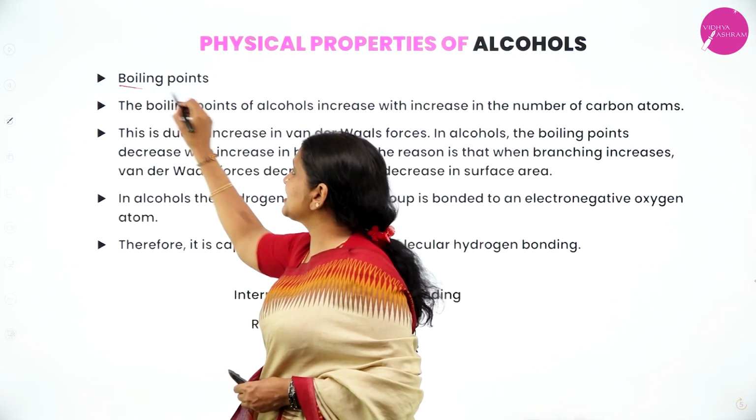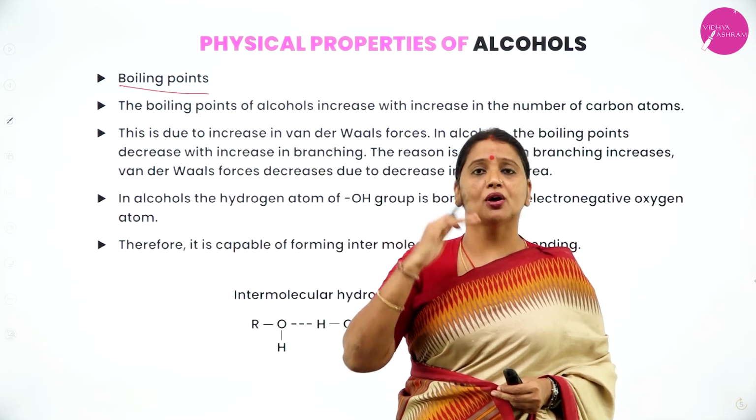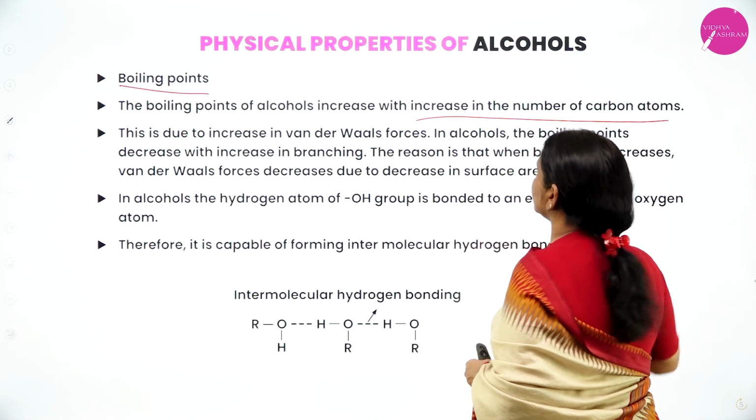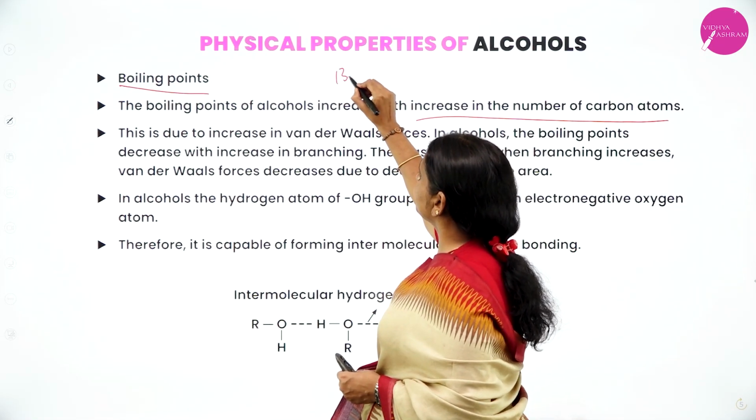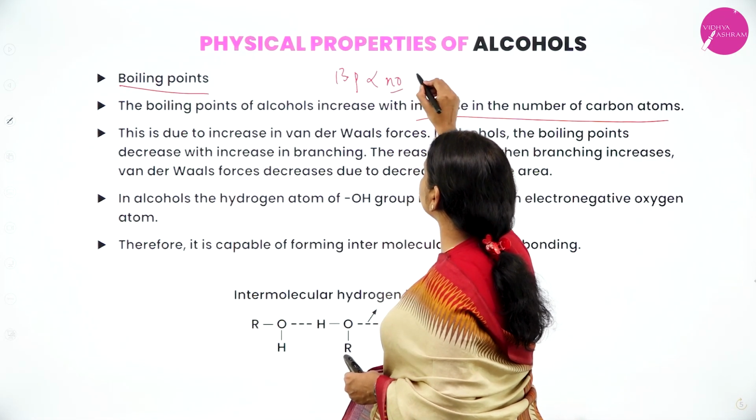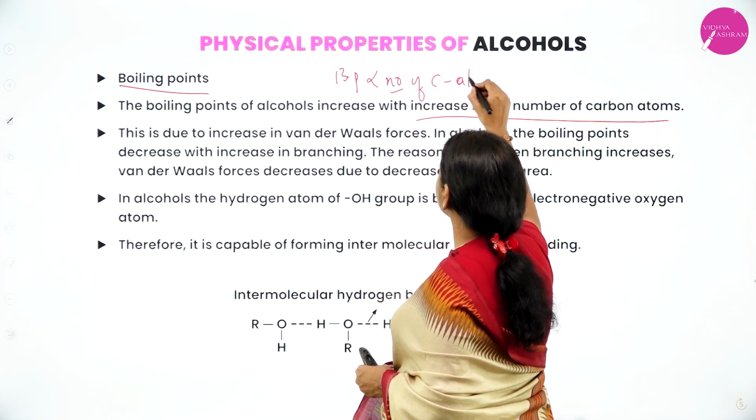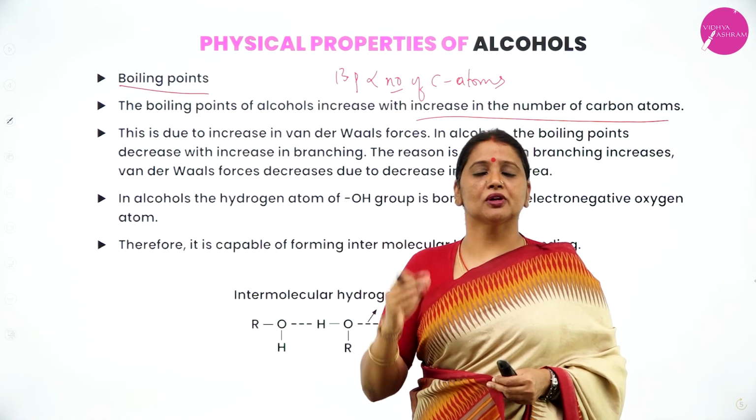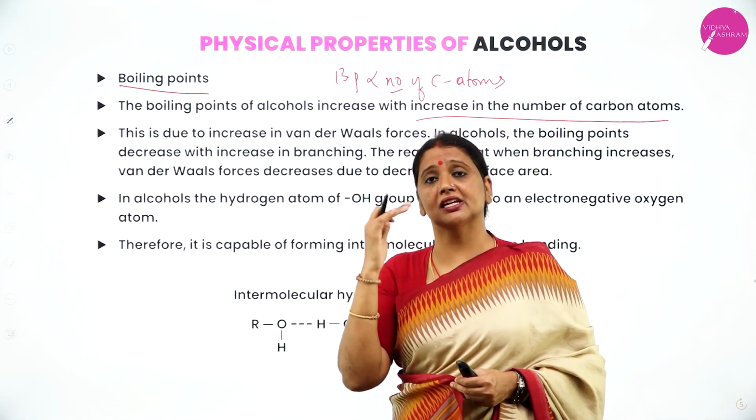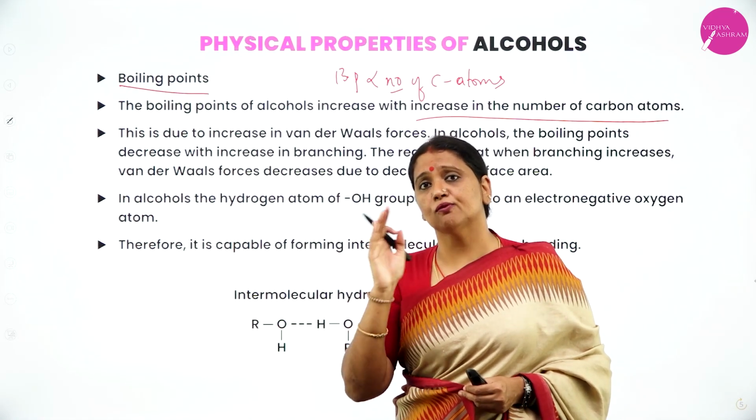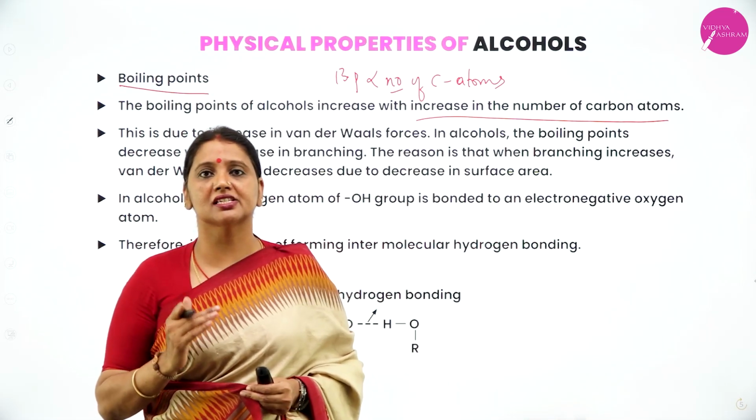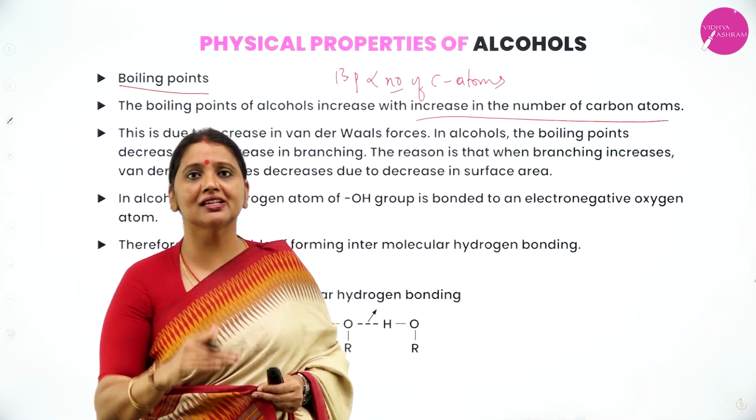First one, let us consider boiling point. The boiling point of alcohol increases with increase in the number of carbon atoms. The boiling point of alcohol is directly proportional to the number of carbon atoms. For example, when you consider methanol, ethanol, propanol, butanol, butanol has the highest boiling point because it contains 4 carbon atoms. As the number of carbon atoms increases, the boiling point also increases.